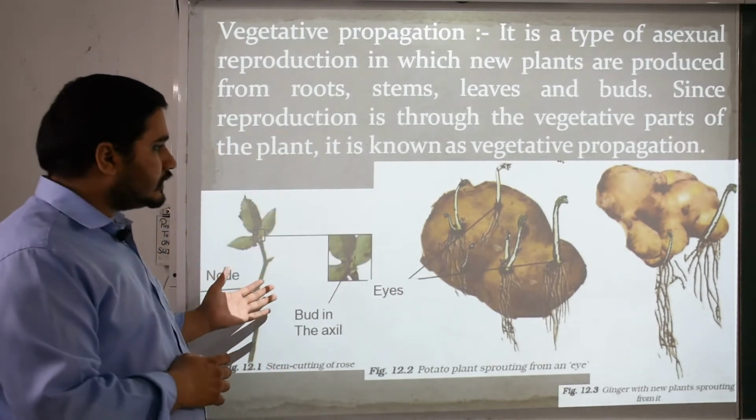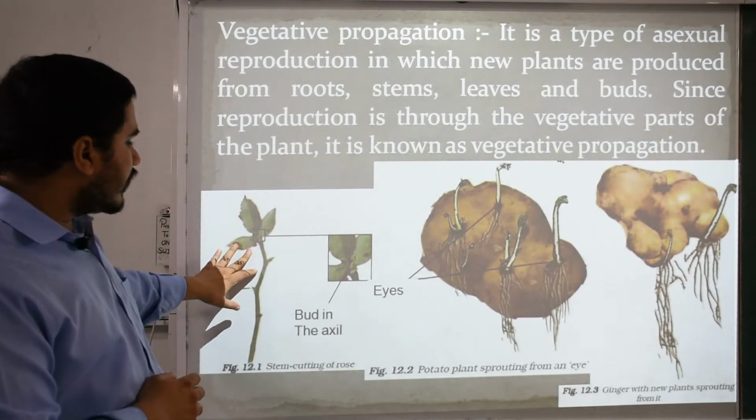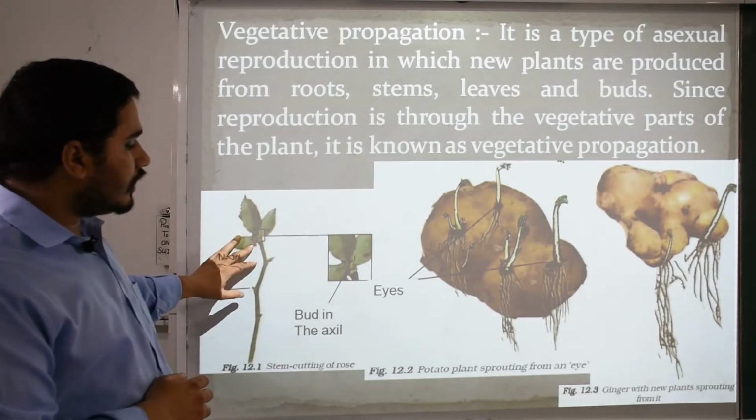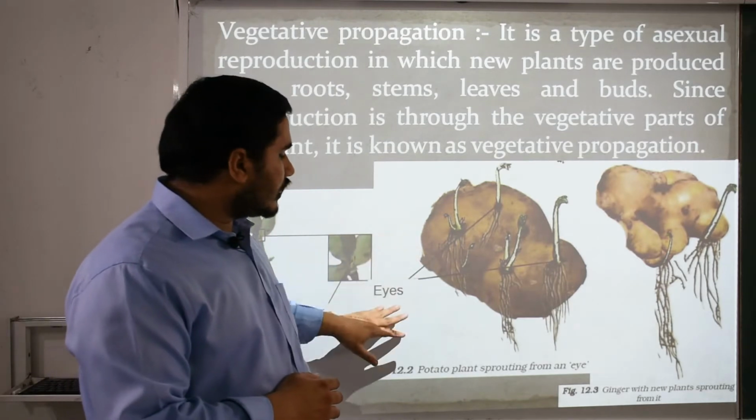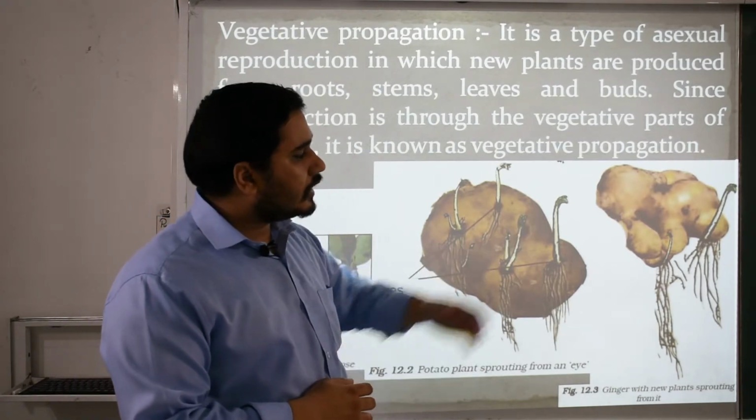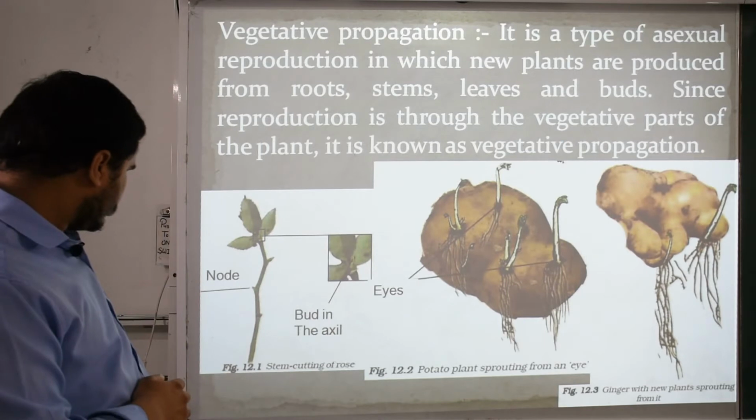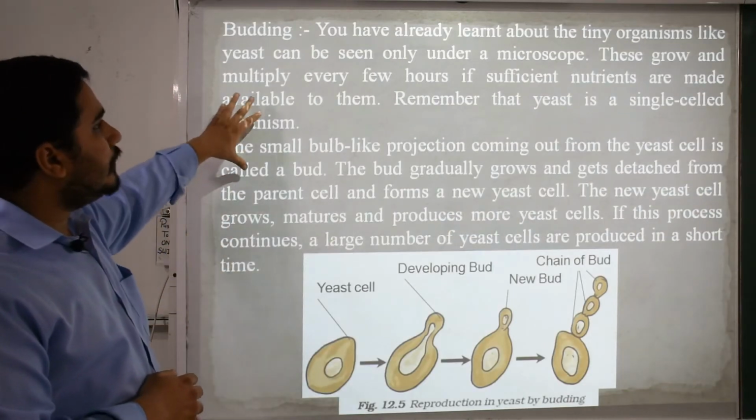We can take examples here in three sections. The rose can be cut and utilized to grow a new plant. Then in the potato also, the eyes can be seen on a potato. The same will be on the ginger. Now the second is the budding section.